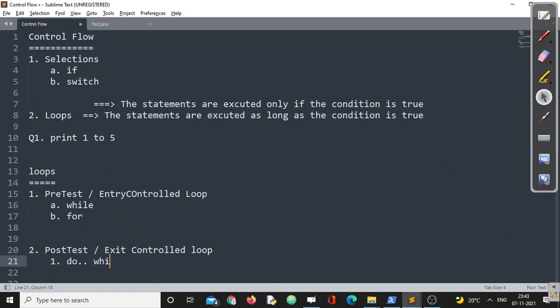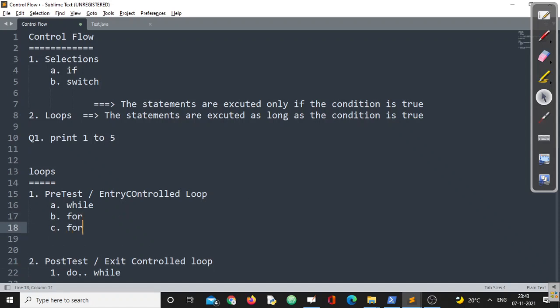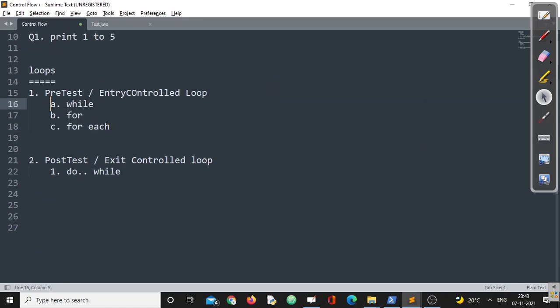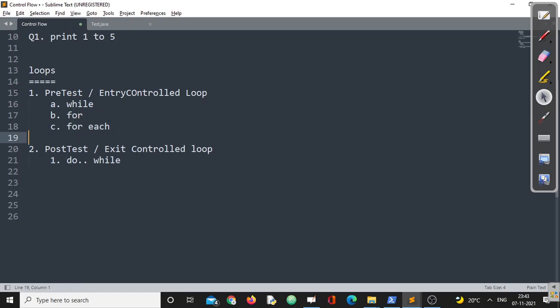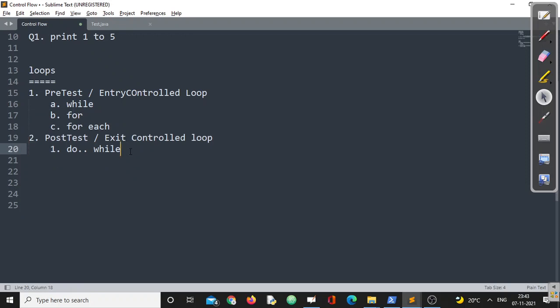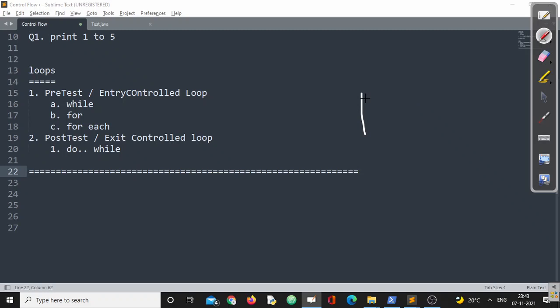So we will go into detail. Apart from these three, we'll also learn one more loop, that is for each. So now we are going to cover the first three, and the next one we'll cover, these four loops provided by Java, in detail. Now all these loops have one common behavior. They have the capacity to execute a block of code repeatedly, right? This is the common behavior.